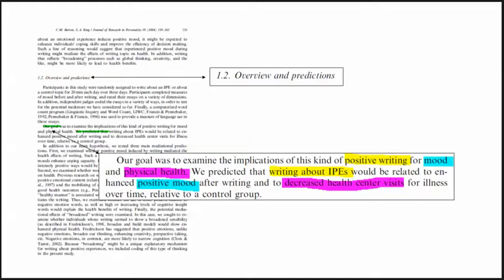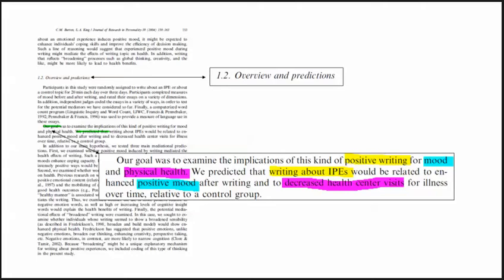The formatting of the Journal of Research and Personality helps make it easier to find the focus. It includes the heading Overview and Predictions on page 153 of the article, page 4 of the PDF file. Burton and King provide both a goal and a hypothesis, signaled by the phrase, "We predicted that."